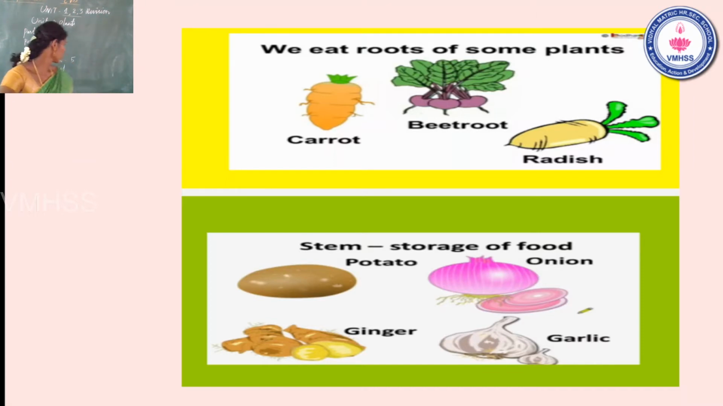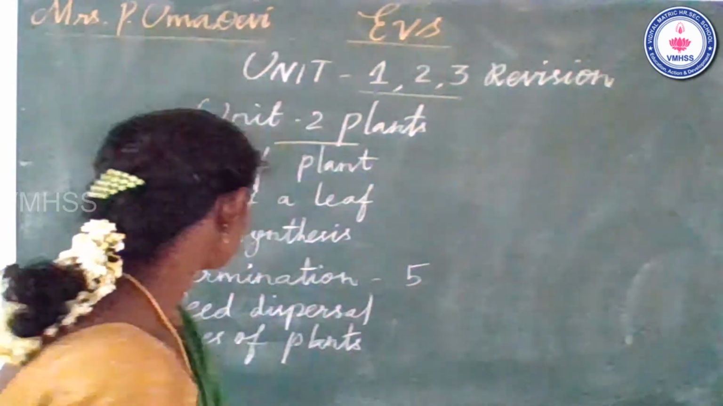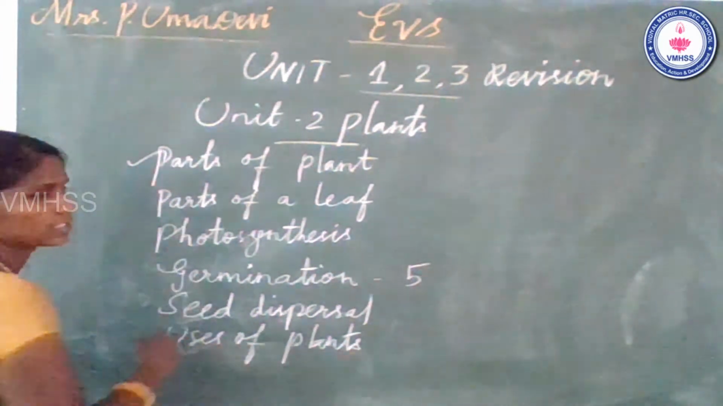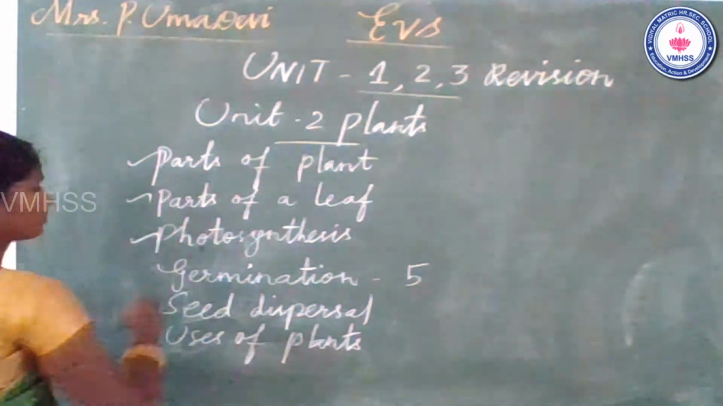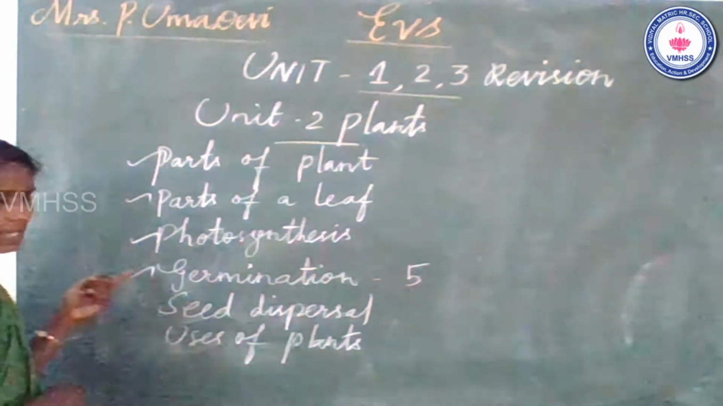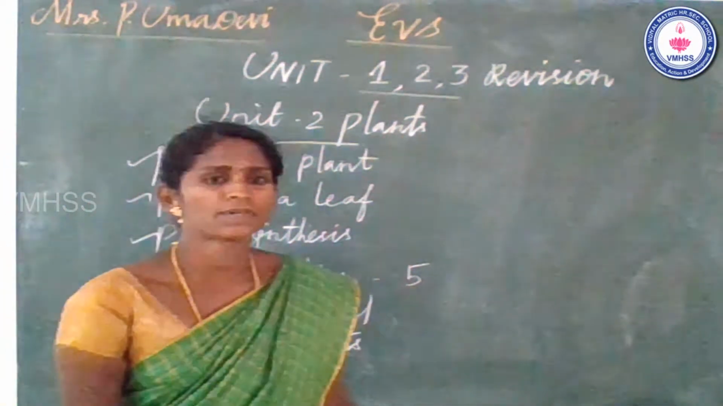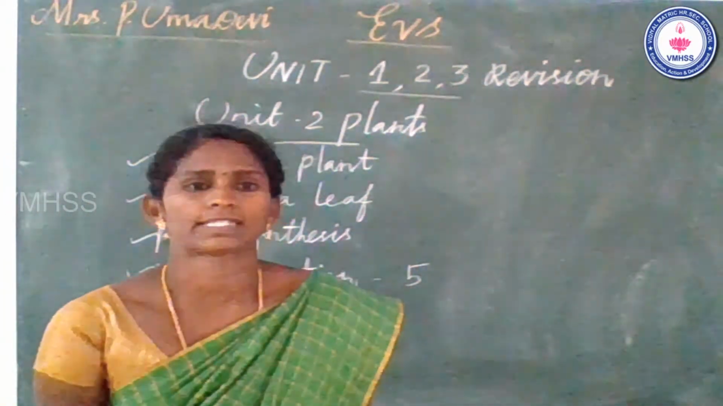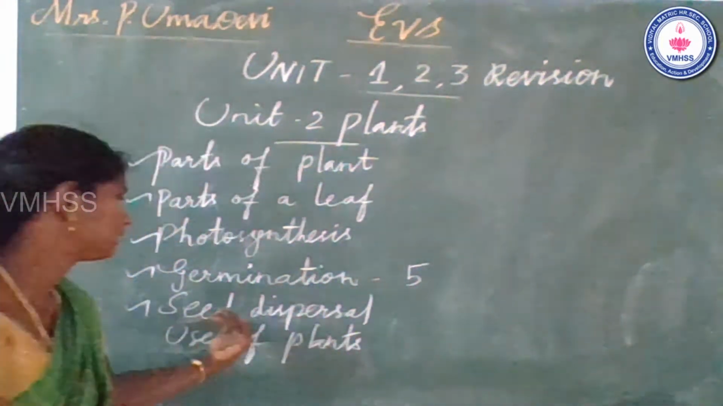Then what is the next topic? Seed dispersal. Parts of the plant is over, parts of the leaf also over. What is meant by photosynthesis? Already covered. Then what is meant by germination, and what is meant by seed dispersal? Seed dispersal means spreading of seeds. The seeds spreading from one place to another place is called seed dispersal.